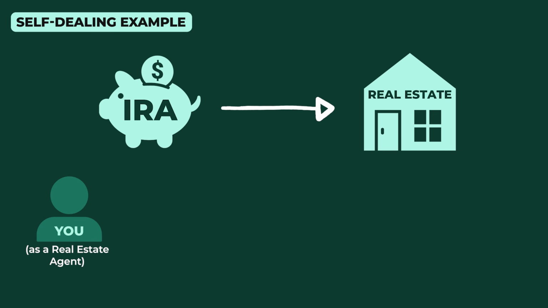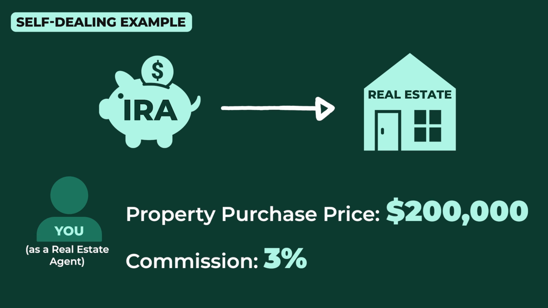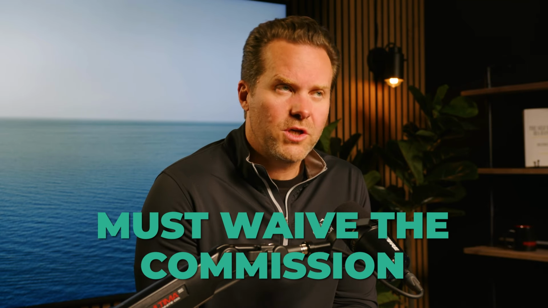and you happen to be a real estate agent. So you say, hey, I'll take the 3% buyer's agent commission. Let's say the property was $200,000. So that results in a $6,000 commission to you as the buyer's agent, and you receive that. Well, that is likely a self-dealing prohibited transaction because you personally benefited by getting that $6,000 commission from your IRA's investment. Now, I'm okay with you being the agent on that deal and doing the paperwork and helping that transaction occur, but you would need to waive the commission, which could reduce the purchase price, and the IRA can benefit, but you can't benefit from the IRA investing.